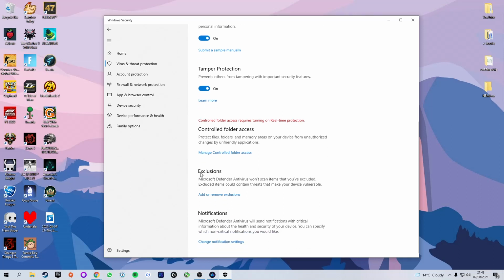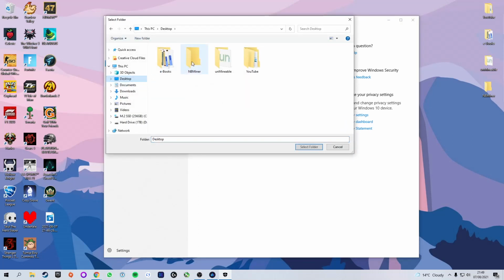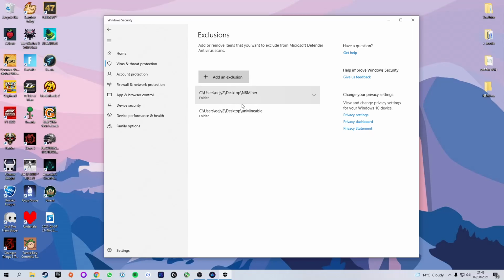We're then going to scroll down to the tab which says exclusions. I'm going to click on add or remove exclusions. We're then going to click on this button up here called add an exclusion. Basically what we're doing is we're telling Windows anything that's in this folder, don't scan it for a virus. We know it's safe, because otherwise every time you go to open the software it'll flag it as a virus and won't let you run it. So we're going to click add an exclusion, click folder, as that's what we're working with, and make sure to select the folder we've just created. In my case it is called NBMiner. Click select and you will see that the file path will show up as an exclusion.